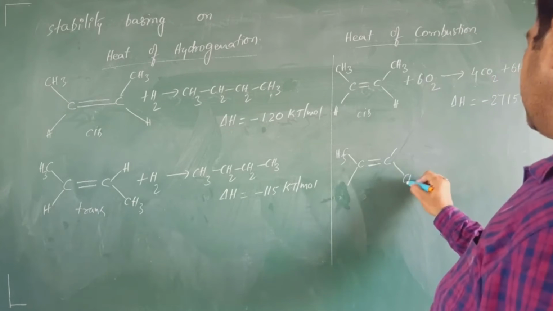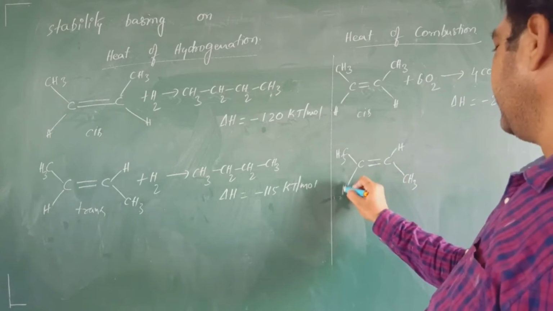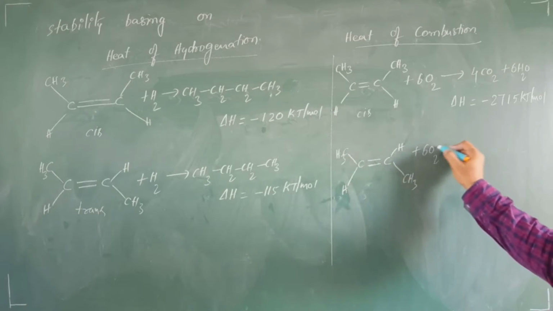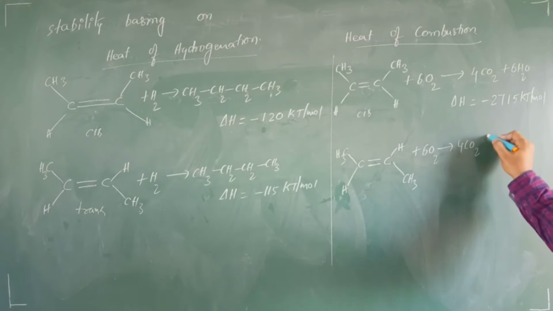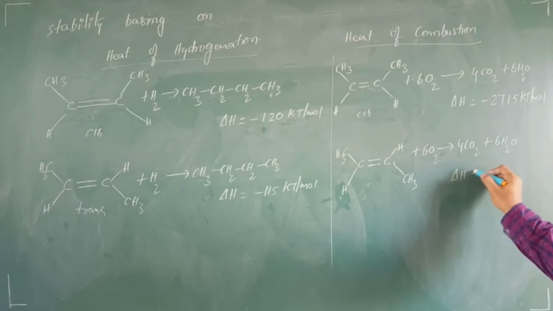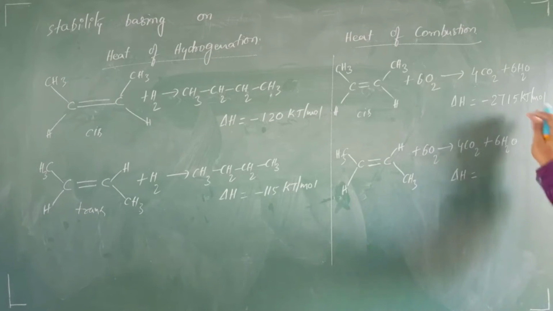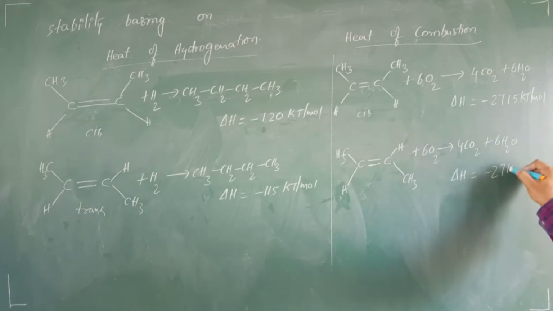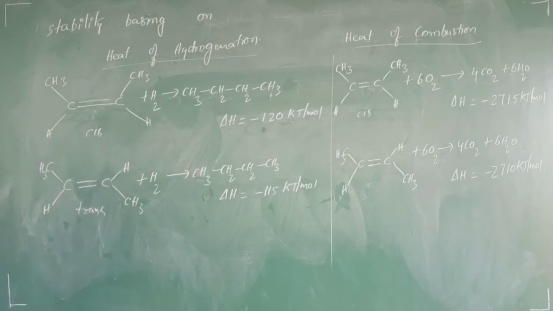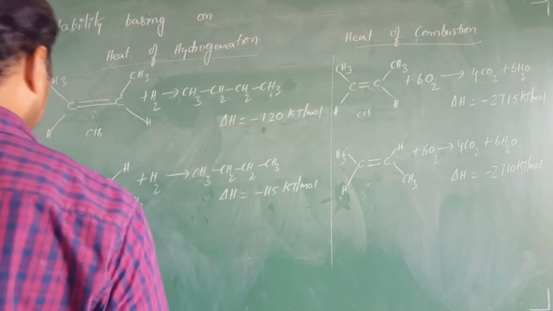Now come to the trans form here. Trans CH3. These are 2 hydrogens. Again, number of carbons are 4, therefore this doesn't change. 4 CO2 plus 6 moles of water, and delta H equals to minus 2710 kilojoule per mole. Once you check the equations, students, right?